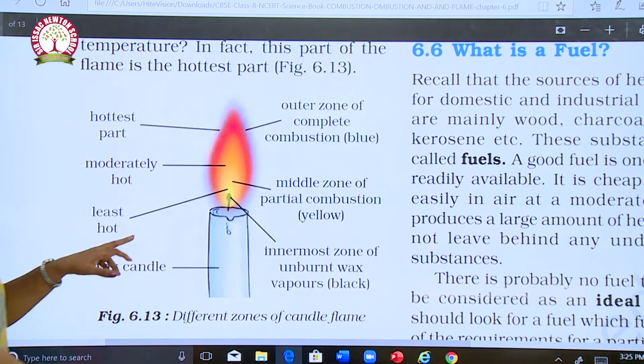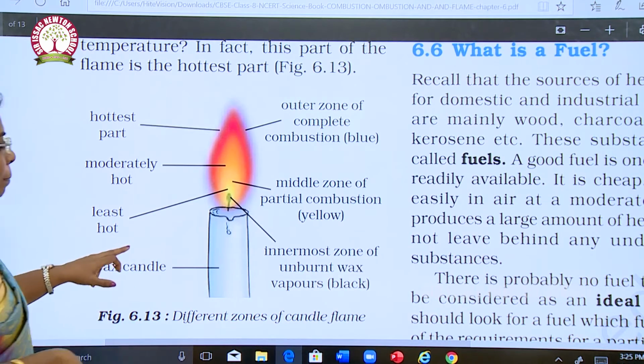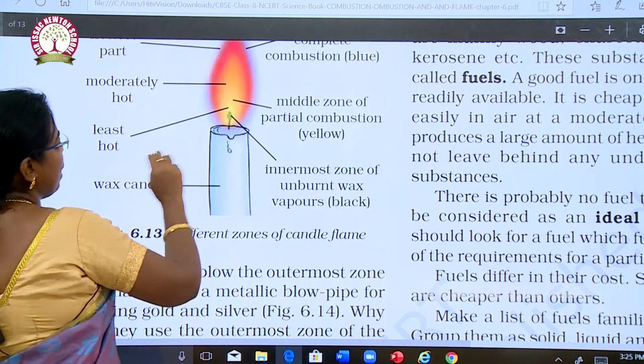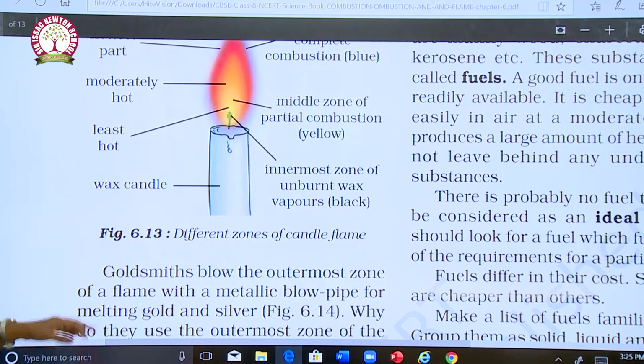Okay, so the middle zone is the zone of partial combustion, yellow. The innermost zone is unburnt wax vapors. It is black in color, and this is the wax candle.